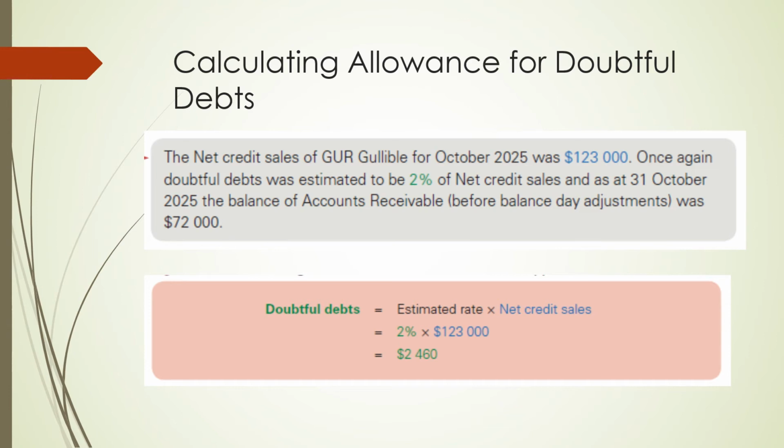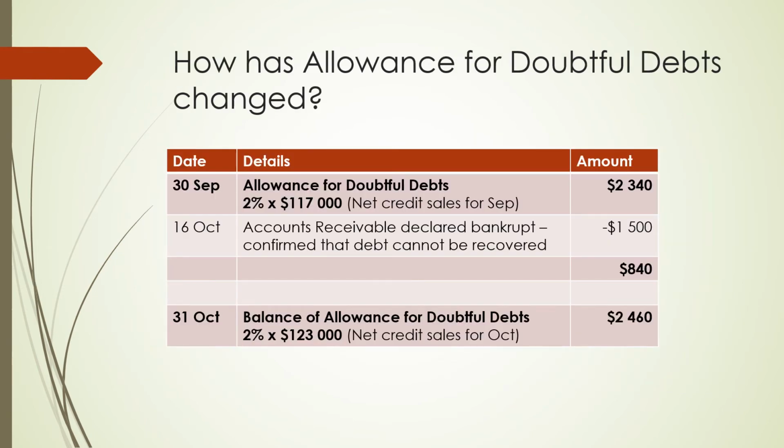And to do this, we apply 2% to the net credit sales for the month of October. And here in our calculation, we can see that our allowance for doubtful debts as at 31st of October is $2,460. Now let us have a look at the bigger picture and see how the allowance for doubtful debts has changed over the month of October.